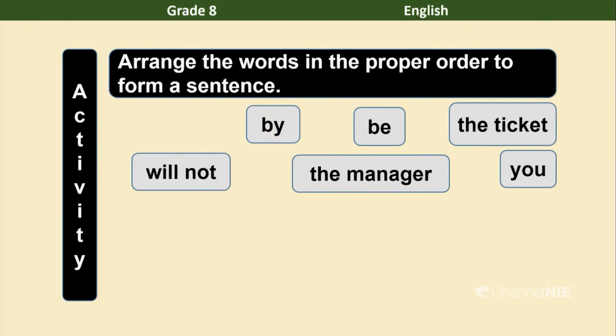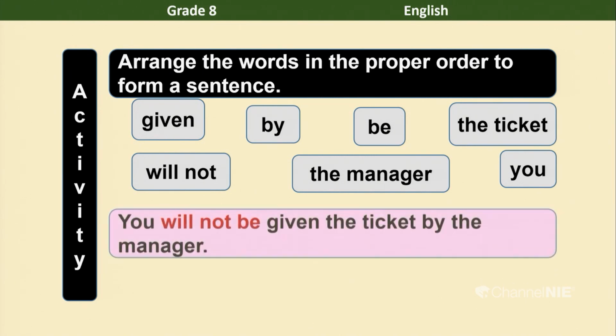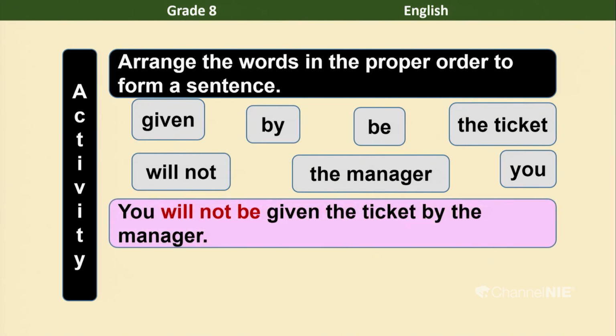How to form the sentence? Sorry, one word is there: given. How can you write a sentence with these words? Given, will not, buy, be, the manager, the ticket, you. You will not be given the ticket by the manager. Yes, you will not be given the ticket by the manager.